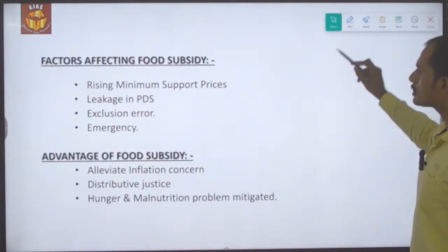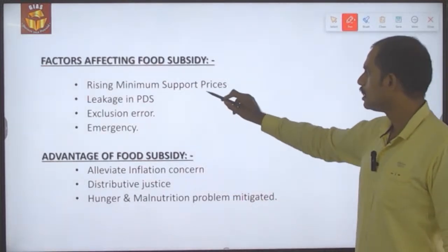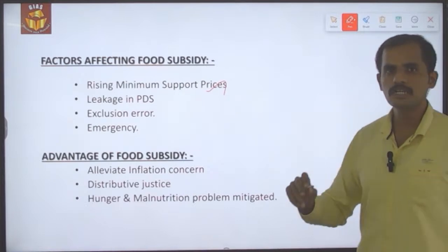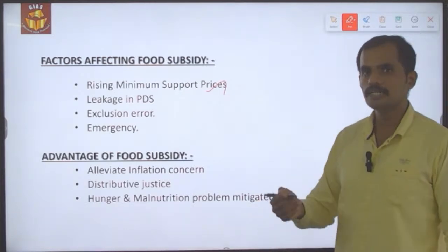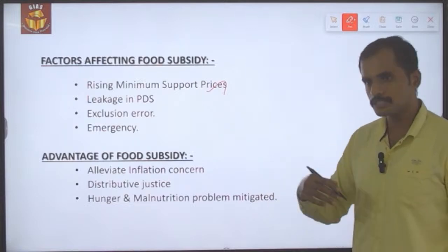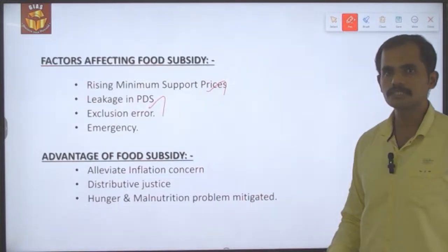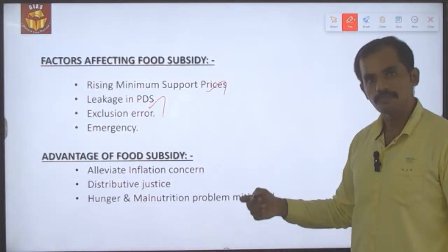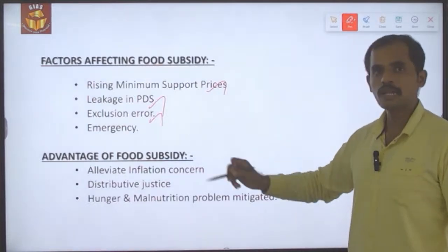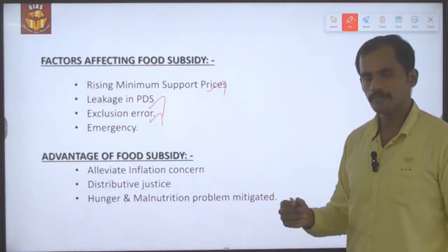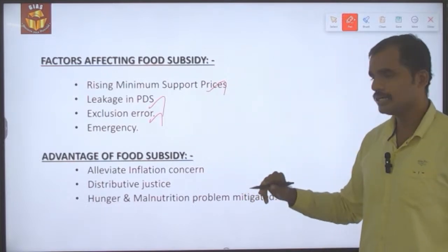So what are all the factors that will affect the food subsidy in a country, most importantly in India, is the rising of MSPs. See, the rising or the decrease of MSPs will correspondingly have an impact on the food subsidy. Secondly, the leakage in PDS will also be leading to increased food subsidy. Then exclusion and also inclusion error will also be having a fiscal burden on the government.